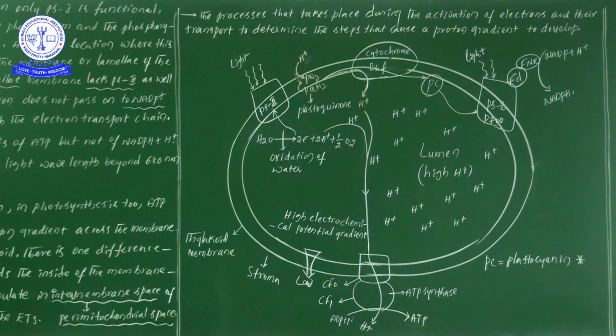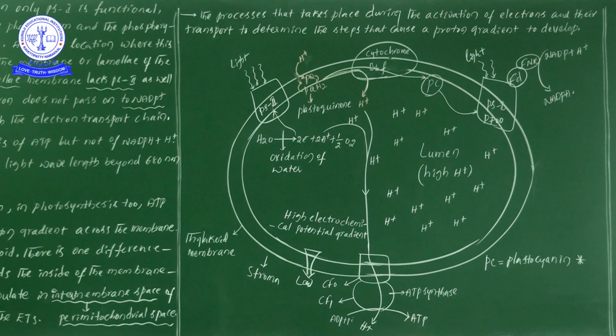converted into NADPH. So when we look at the chemiosmotic hypothesis, NADPH is formed as well as ATP is also formed. Now these two, ATP as well as NADPH, we take as the assimilatory power, and this assimilatory power helps in the process of the dark reaction which takes place in the stroma.